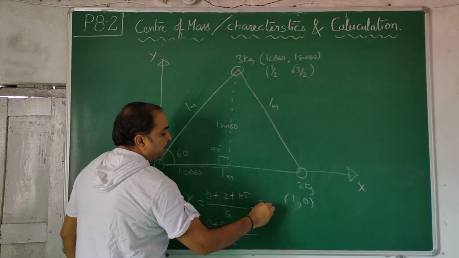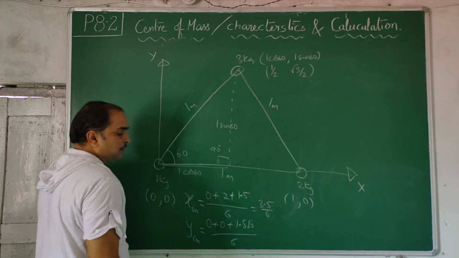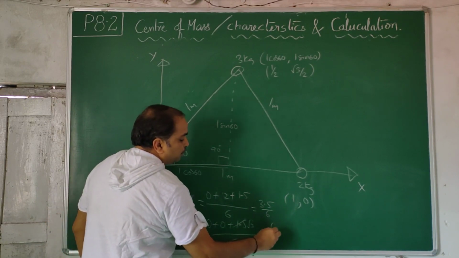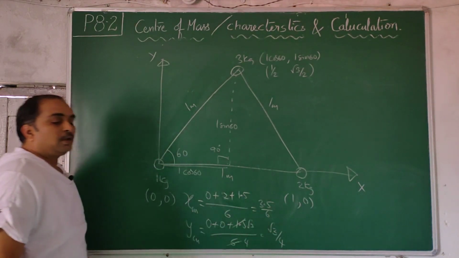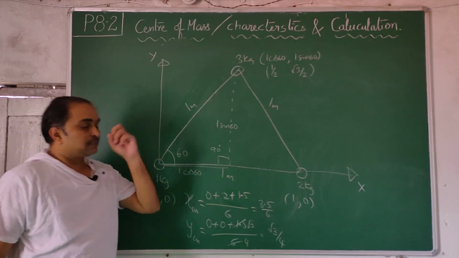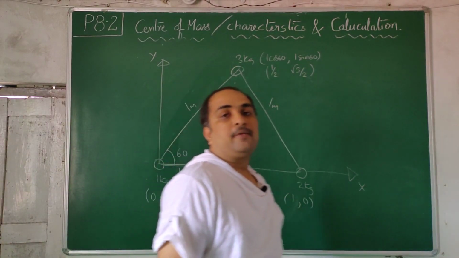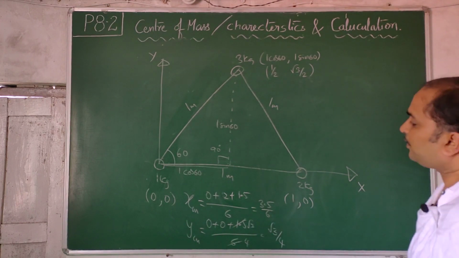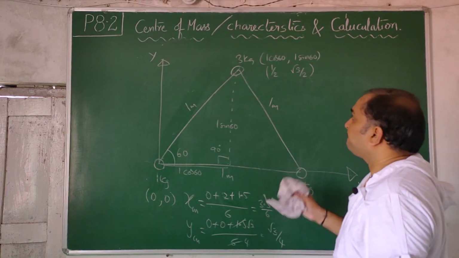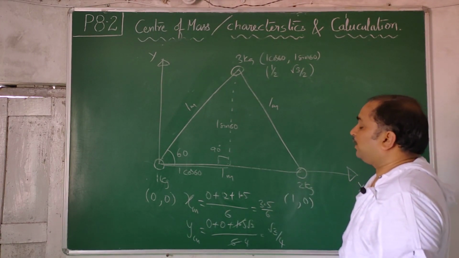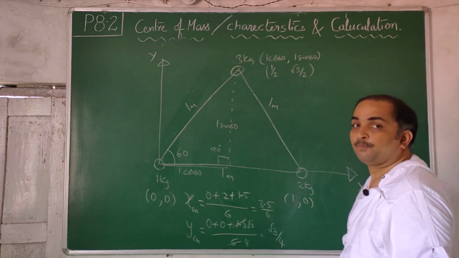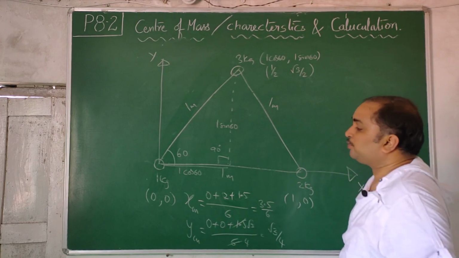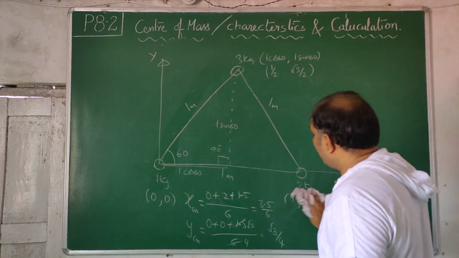This comes out to be 3.5 by 6, and 1.5 ones are 1.5, fours are root 3 by 4. So that is the XCM and YCM of the equilateral triangle. This is a typical question in finding coordinates. Students may not be comfortable, but the usage of trigonometry will help us.